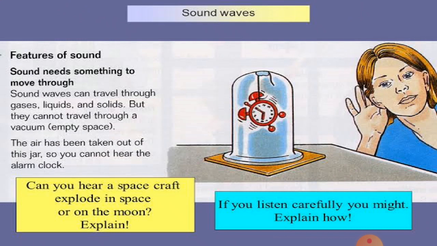Thus, when the vacuum is created in the glass jar, the sound of the ringing bell placed inside it cannot be heard. And this shows that the sound cannot travel through the vacuum. So it needs a medium to travel. That medium may be air or gases, a solid medium or a liquid medium. With the help of this activity, we come to know that the sound needs a medium to travel and it cannot travel through the vacuum or empty space.